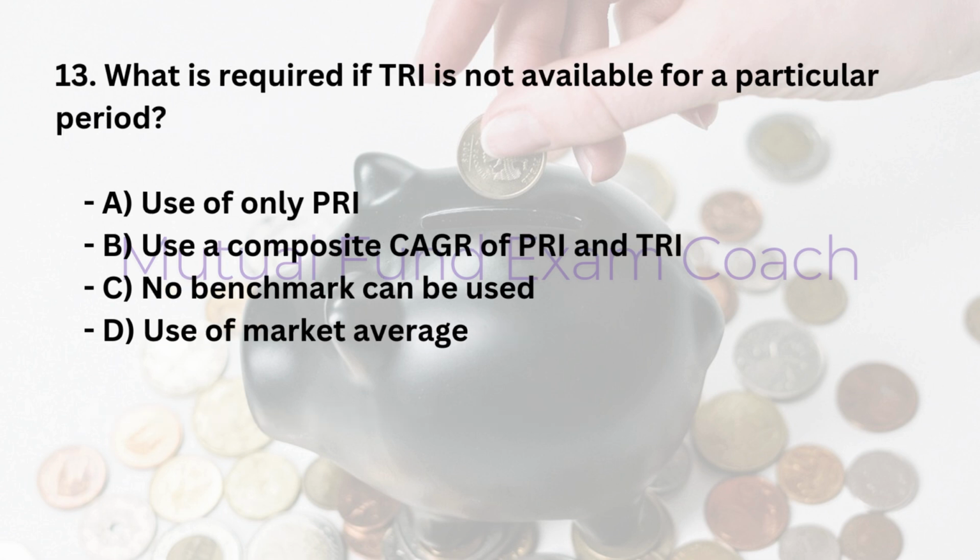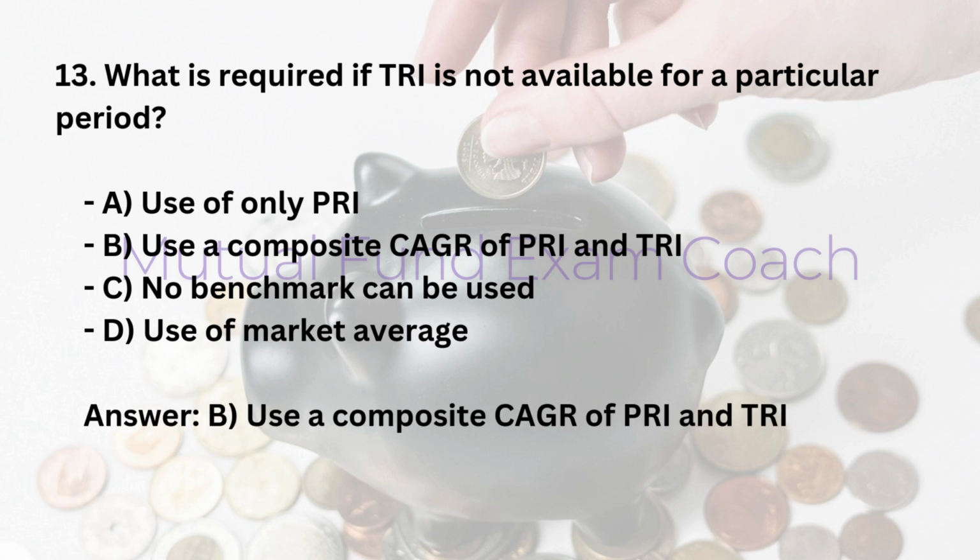13. What is required if TRI is not available for a particular period? A. Use of only PRI. B. Use a composite CAGR of PRI and TRI. C. No benchmark can be used. D. Use of market average. Answer, B. Use a composite CAGR of PRI and TRI.